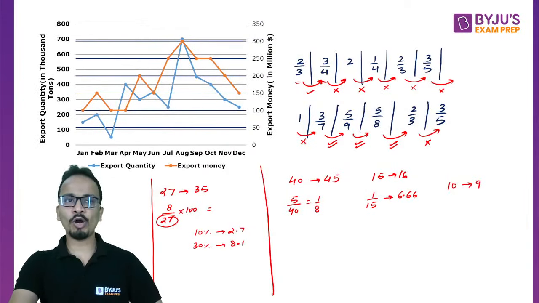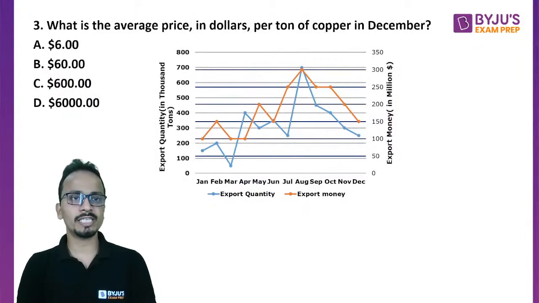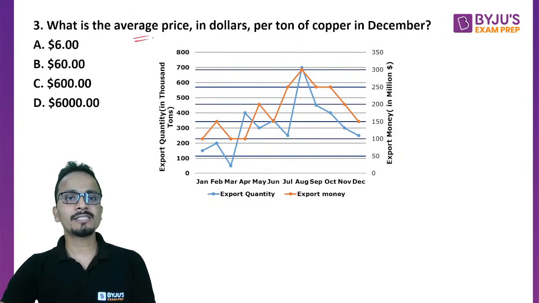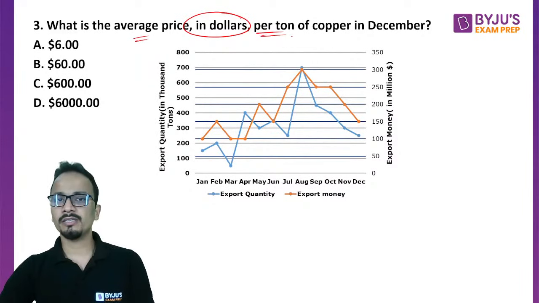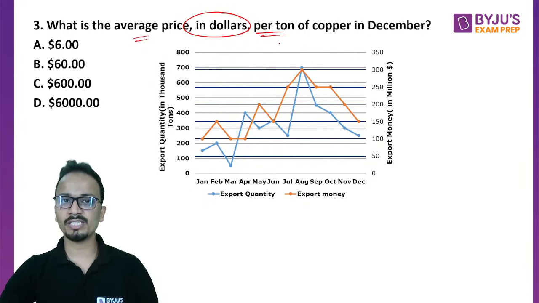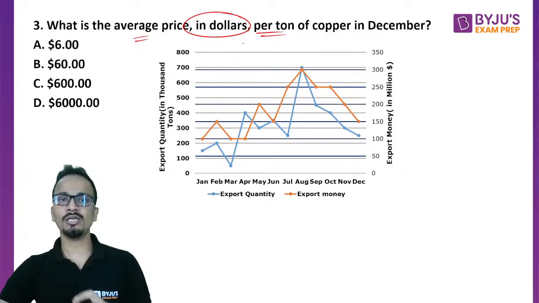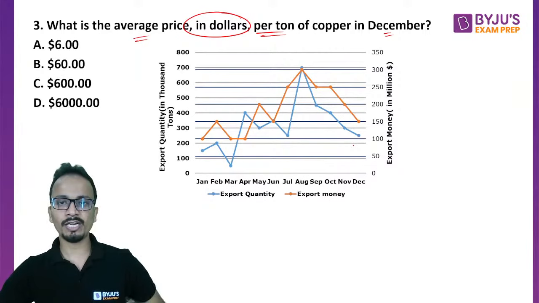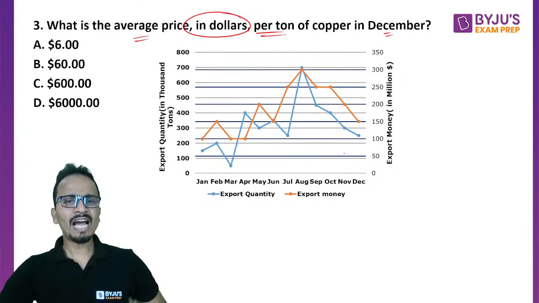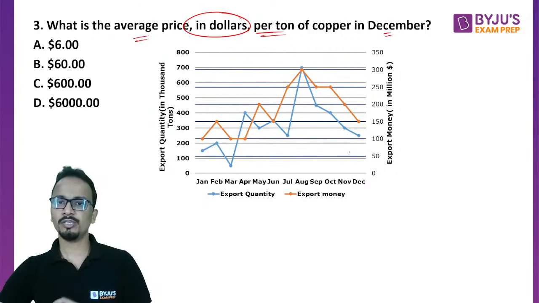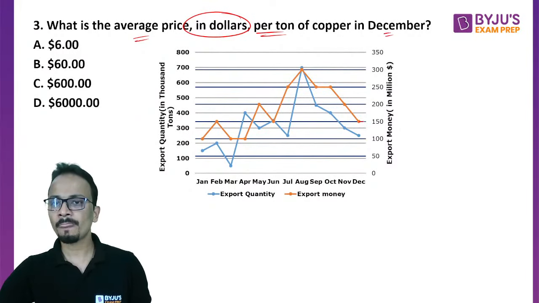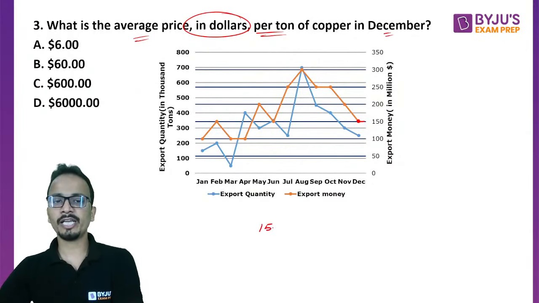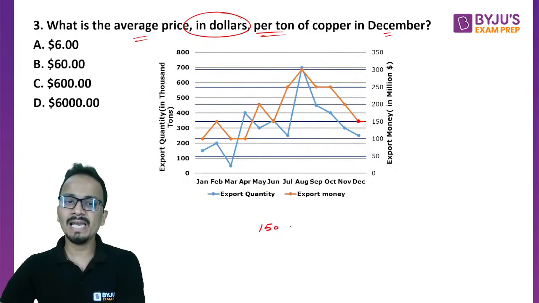Okay. Now, let's move on to the next question, question number 3 for this data. What is the average price in dollars per ton? Careful about the units. What is the average price in dollars per ton of copper in December? Now, talking about the data for December, what we have to do is average price per ton. So numerator will have to keep the price, that is export money, which is for December 150. Now I'll take care of units, $150 million.